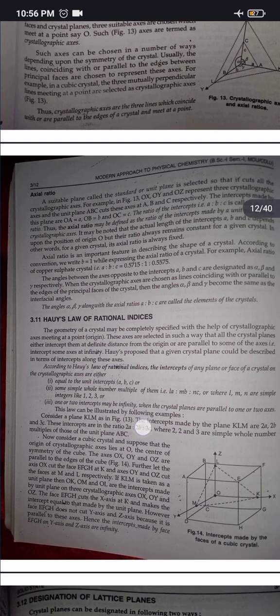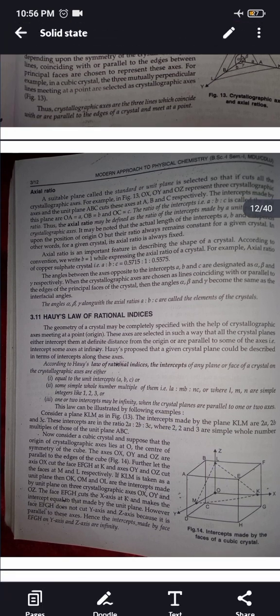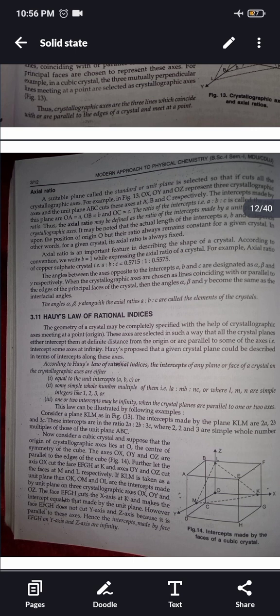Consider a plane KLM as in figure 13. The intercepts made by the plane KLM are 2a, 2b and 3c. These intercepts are in the ratio 2a ratio 2b ratio 3c, whereas 2, 2 and 3 are simple whole number multiples of those of the unit plane ABC.